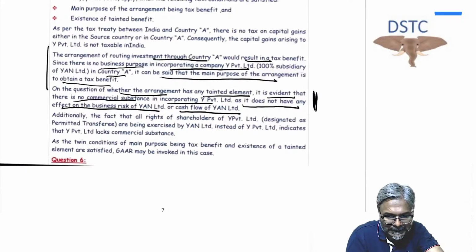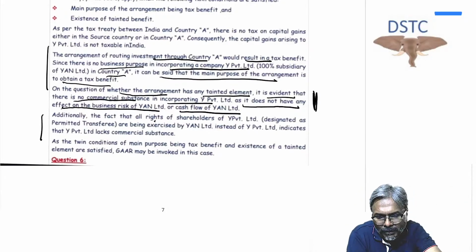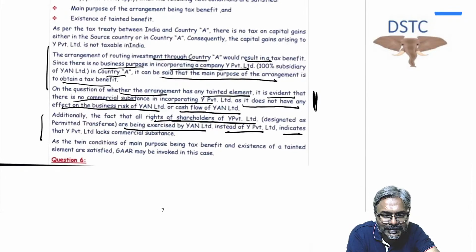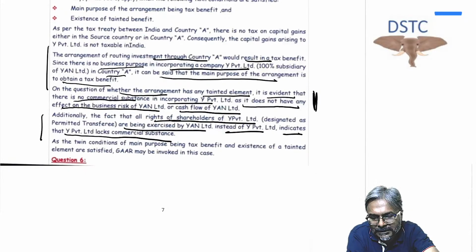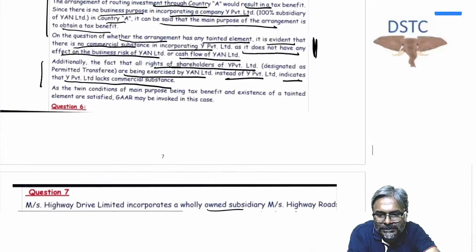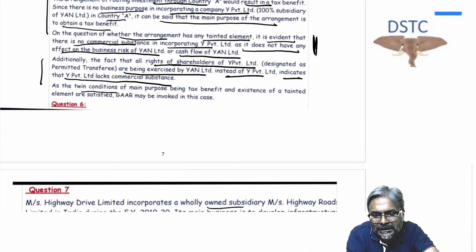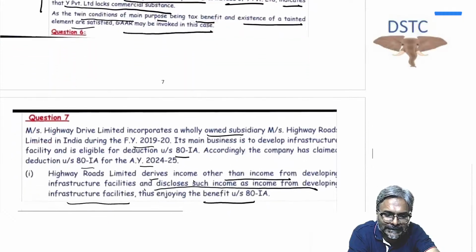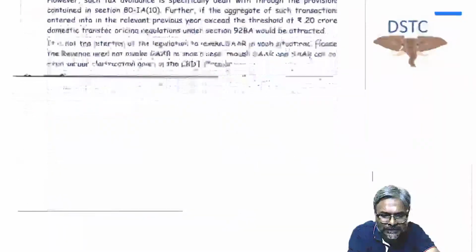So therefore, does it lack commercial substance? Answer is yes. Additionally, the fact that all the rights of shareholder of Y Private Limited are exercised by Yan Limited instead of Y, it indicates that Y Limited lacks what? Commercial substance. And therefore, students, what is the situation? As a twin condition of main purpose being the tax benefit and the existence of the tainted element test are satisfied, GAR may be invoked in this particular case. And that exactly is the point, students. So, we are done with this one.